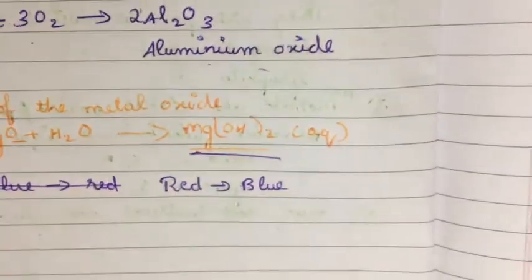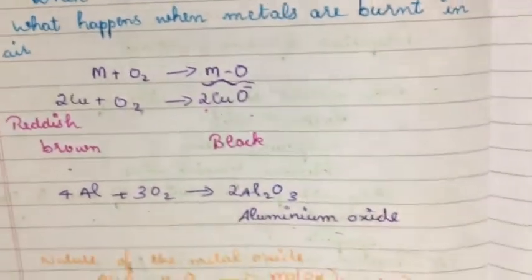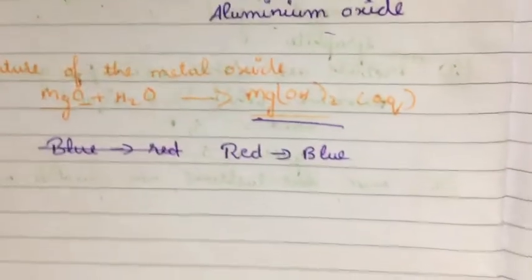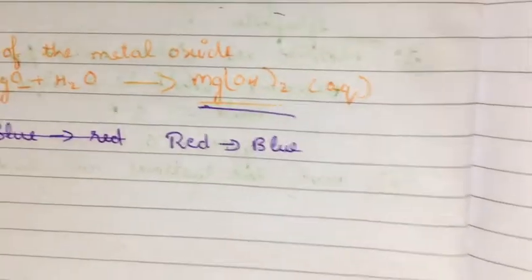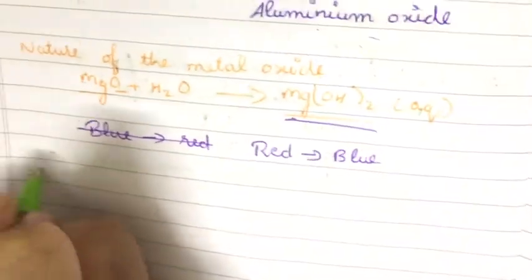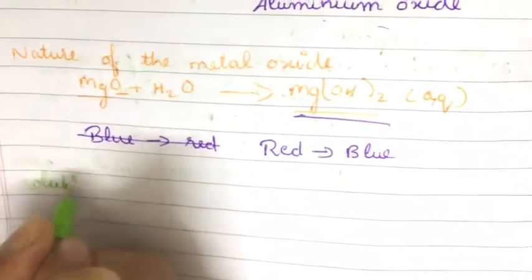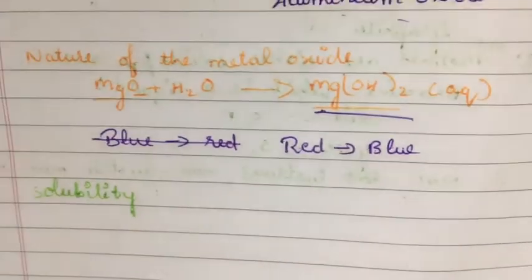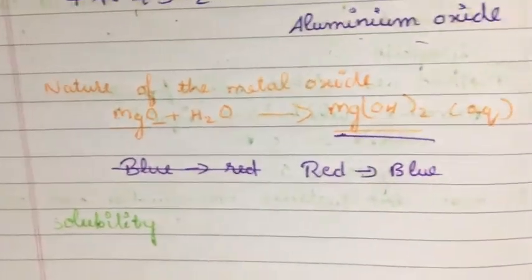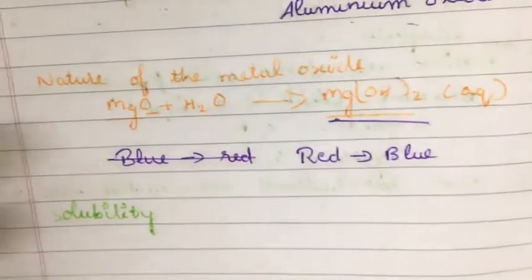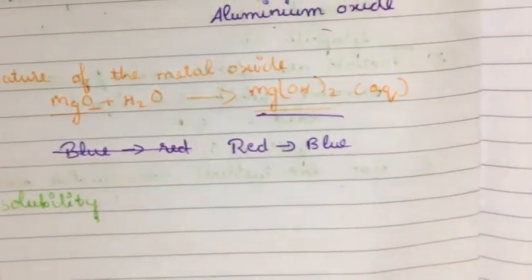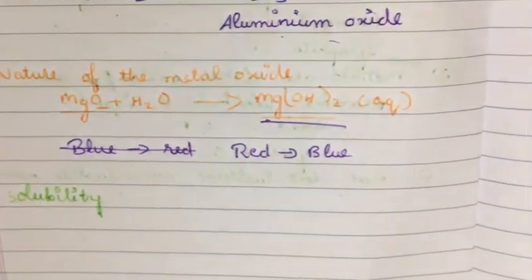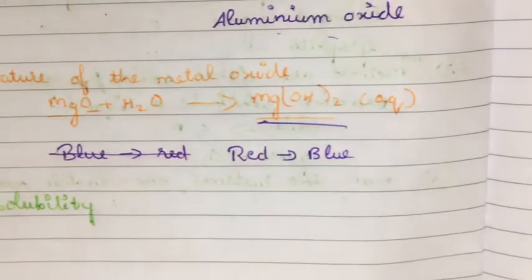So next is the solubility. This was the nature, that is, whether they are acidic or basic solutions. Now let us move on to the solubility of these metal oxides, whether they will be soluble in water or insoluble in water.